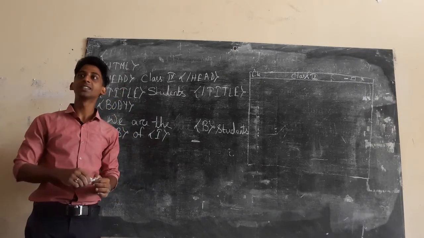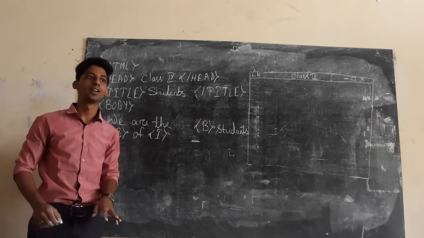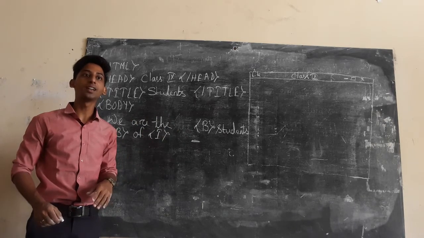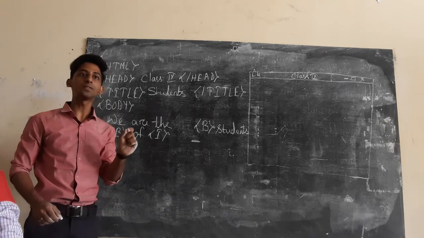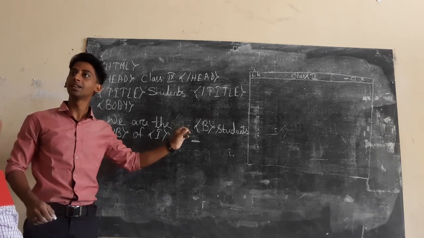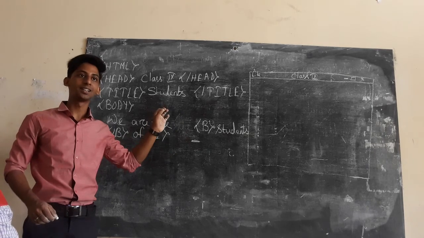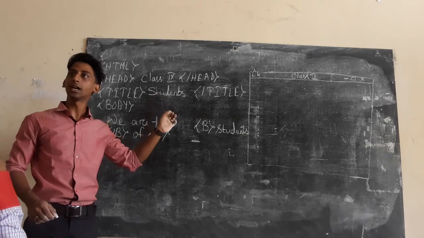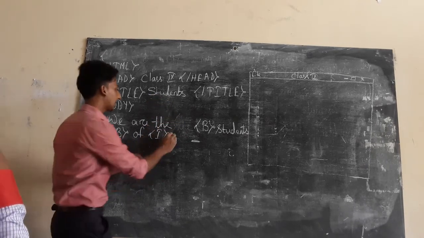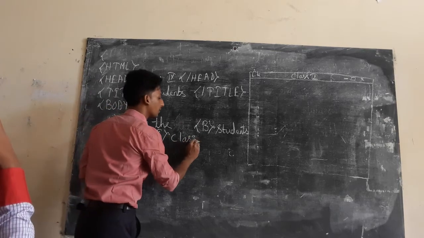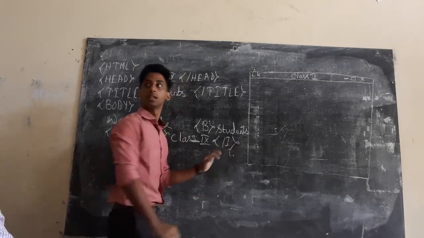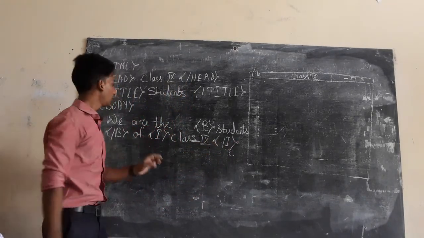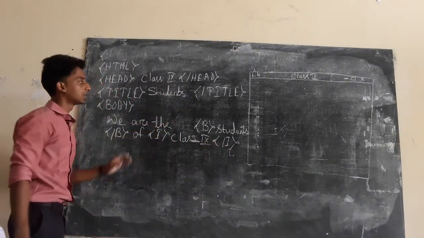Then always remember, it is very easy to remember. If you ask me, did I learn this text? No. I did not learn this text. Why? Because only the first word you remember. First alphabet. Bold B. I italic I. Underline U. Understood or not? So italic class 9. Now class 9 will come in the italic I. Understood? We are the students of class 9.